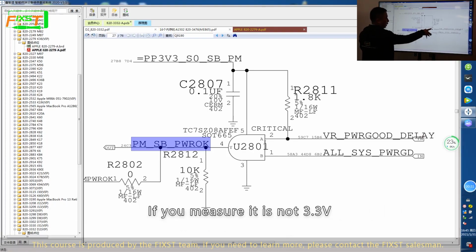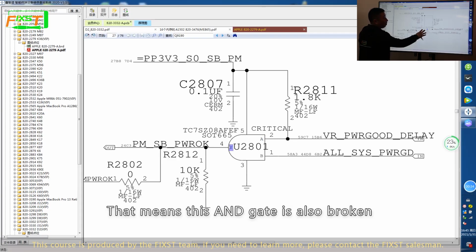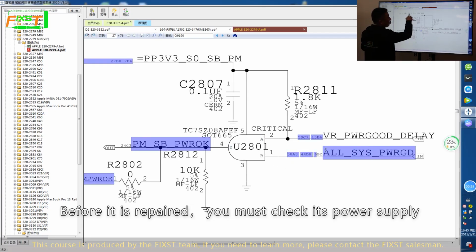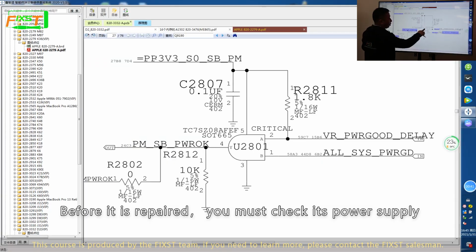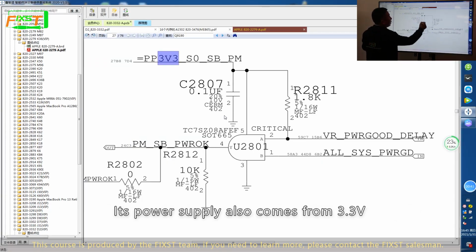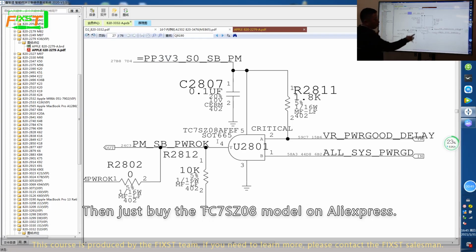If you measure it and it's not 3.3 volts, that means this AND gate is also broken. Before repairing it, you must check its power supply. Its power supply also comes from the 3.3 volts. Then just buy the TC7SZ08 model on AliExpress.